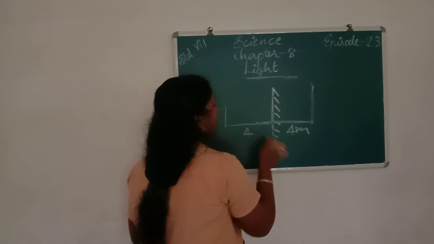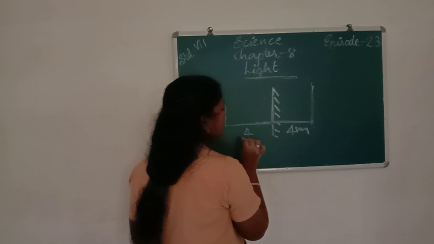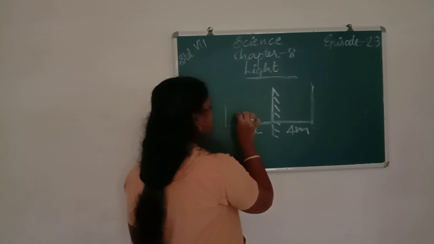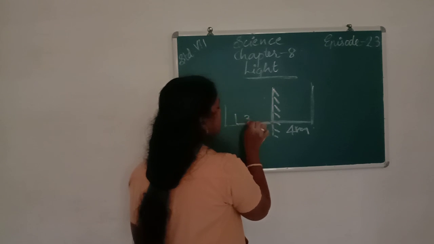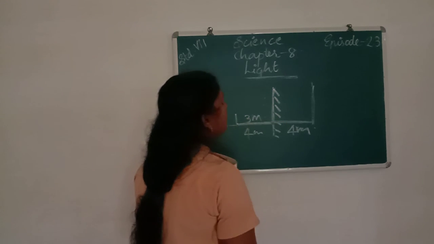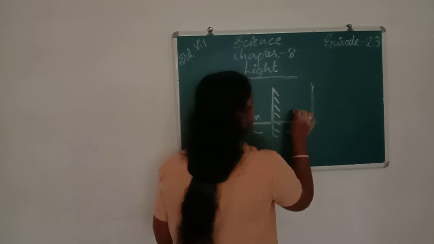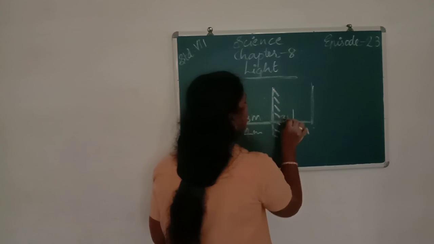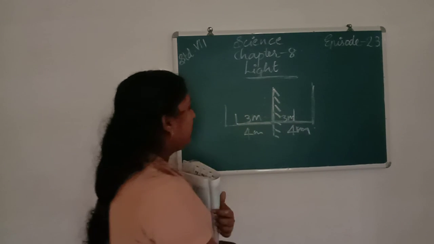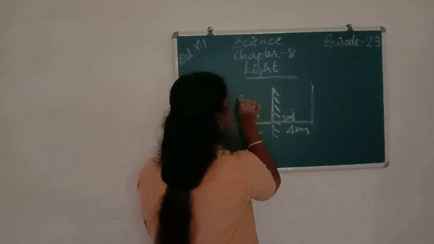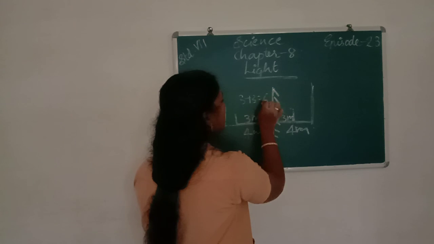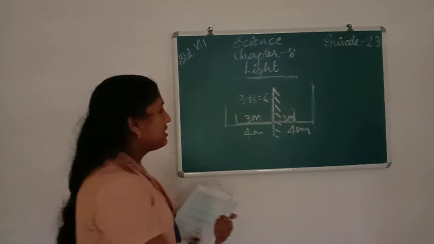If David moves 1 meter, his distance is reduced to 3 meters, so the image is also 3 meters from the mirror. The distance between David and his image is 3 plus 3, that is equal to 6 meters.